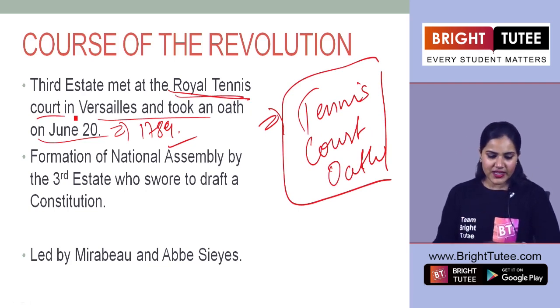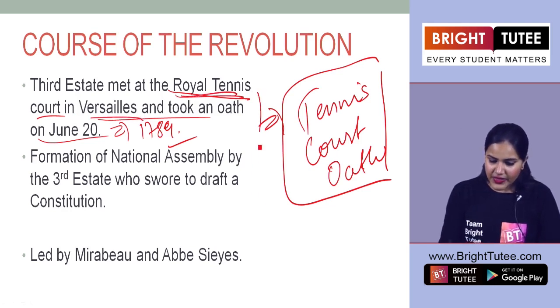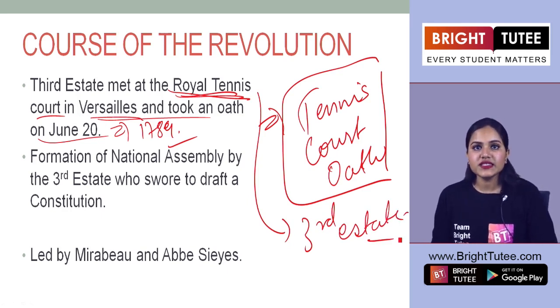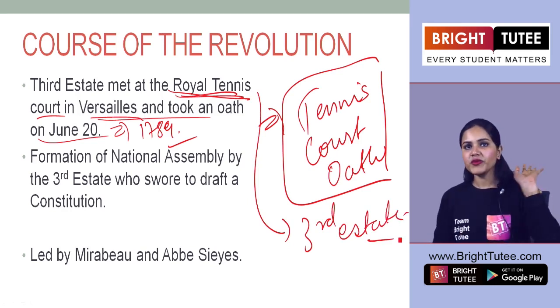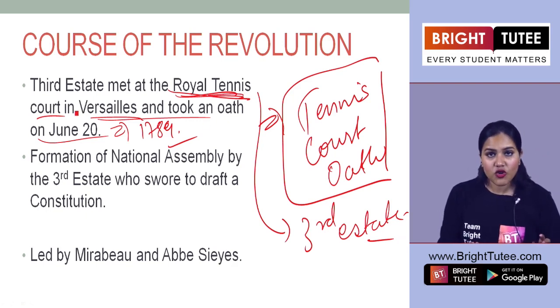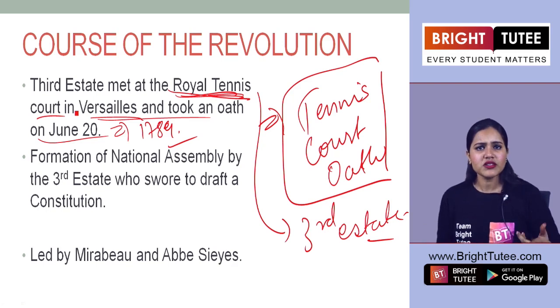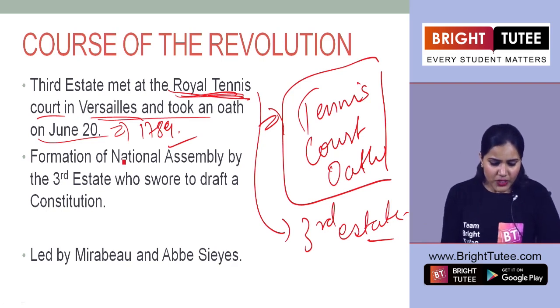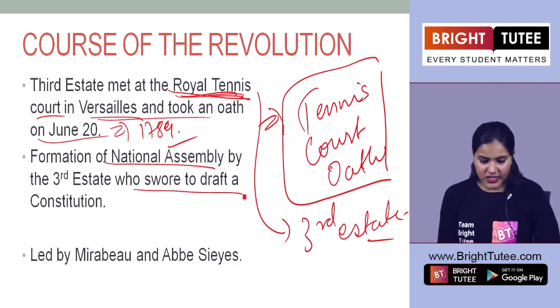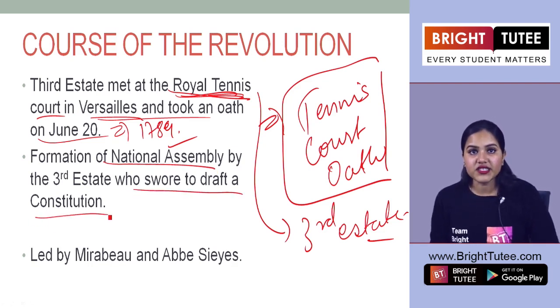So here we see that in Versailles, the third state members were not happy with the king's decision. So they walked out from the assembly. But then they came to this Royal Tennis Court and they took an oath. What was this oath all about? It was about the formation of a National Assembly by the third state, who sought to draft a constitution.